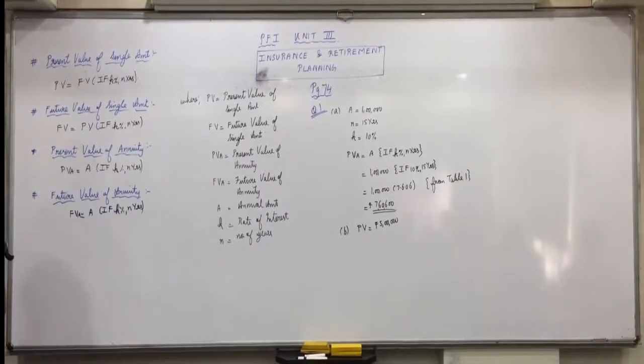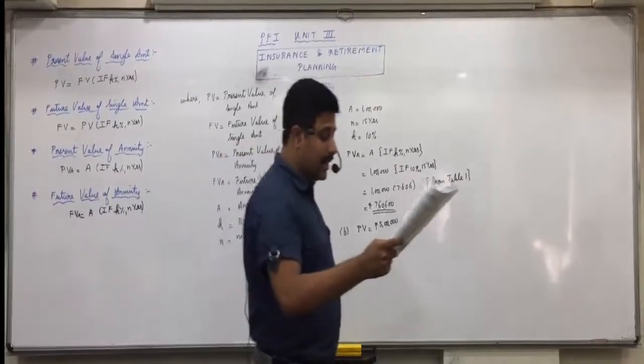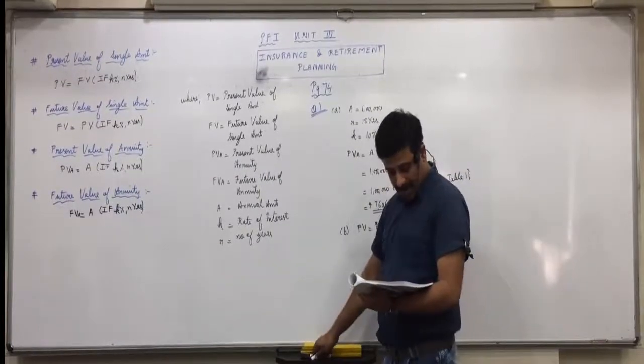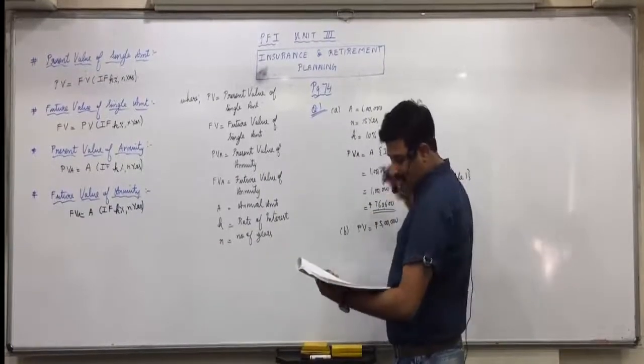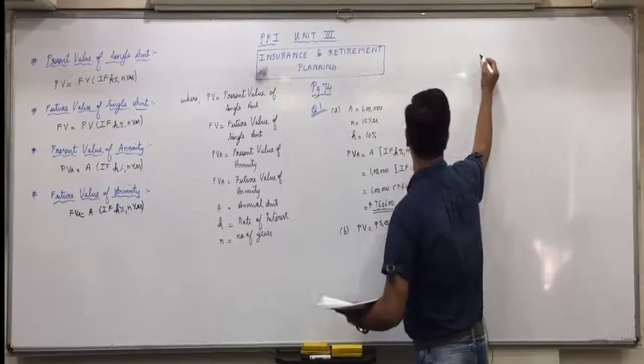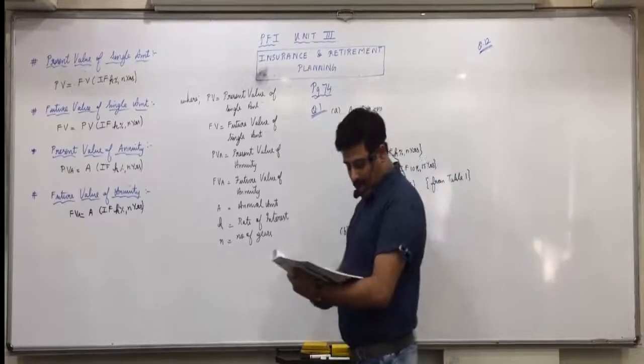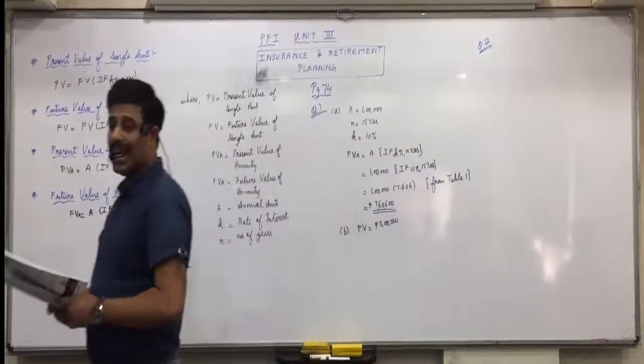Any confusion with this? Now, look at question 12. I am discussing it and you will solve it on your own. Question number 12. At the end of his retirement, Mr. Sharma has been given a choice between 2 alternatives. First one, annual pension of rupees 2 lakh as long as he lives.